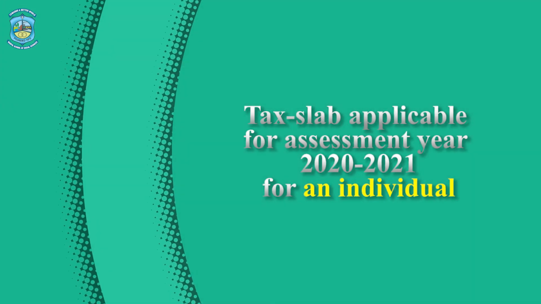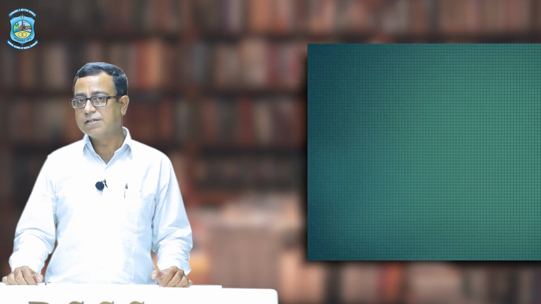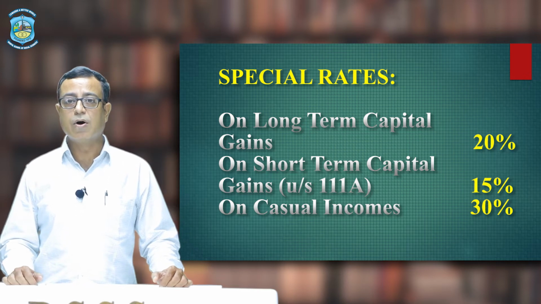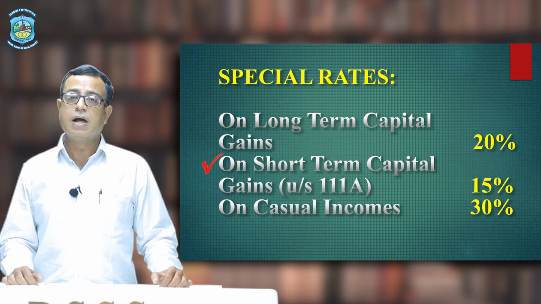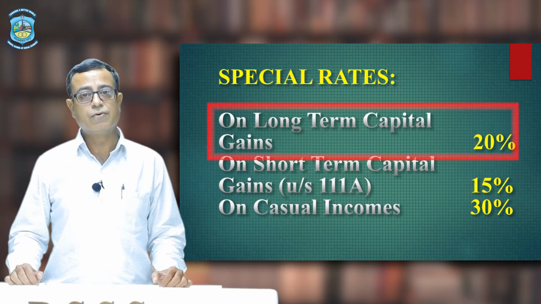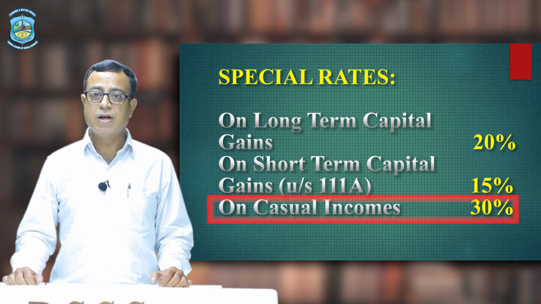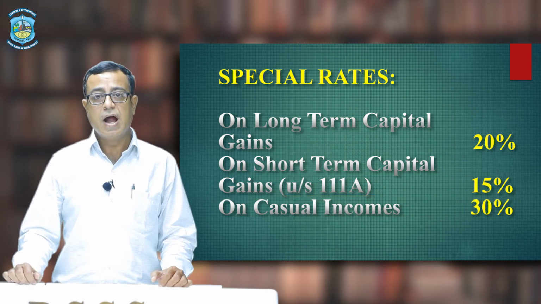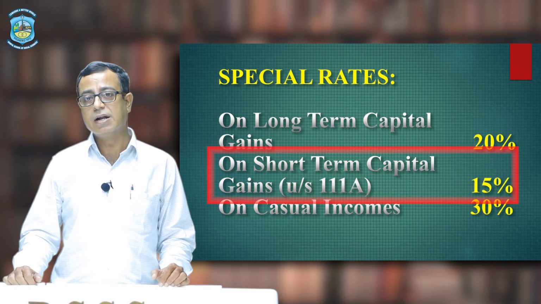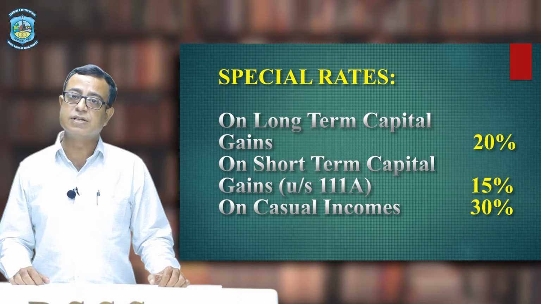So, let us start with our first topic, that is tax slab applicable for the assessment year 2021 for an individual. Our tax rate, dear friends, starts with two different rates. First rate is known as special rate, that is applicable on long term capital gain, short term capital gain and on casual incomes. At the rate of 20%, we have to charge tax on long term capital gains. On casual incomes, we have to charge 30% tax, and on short term capital gain under section 111A, we have to charge tax 15%. These three rates are known as special rates.